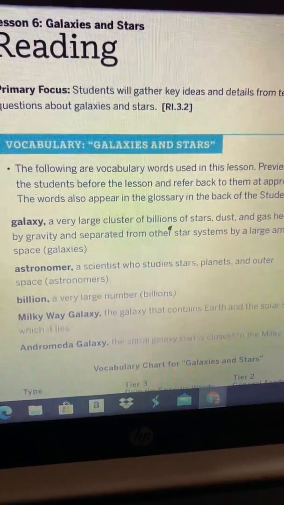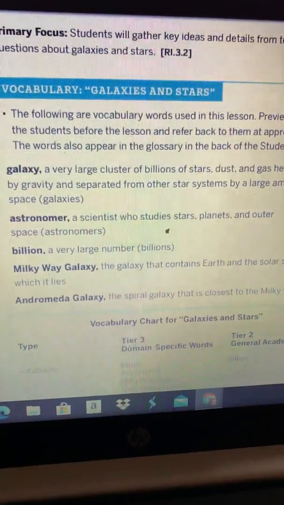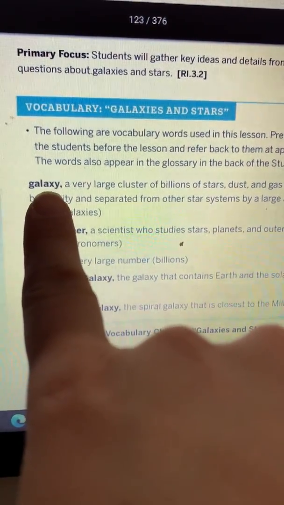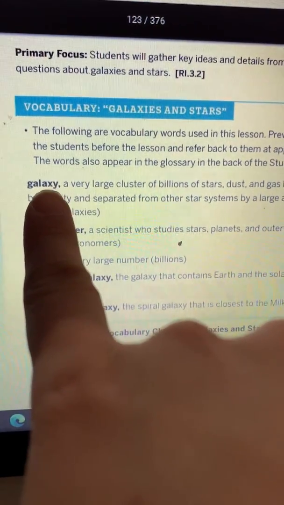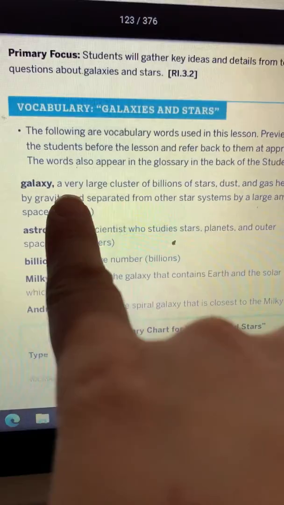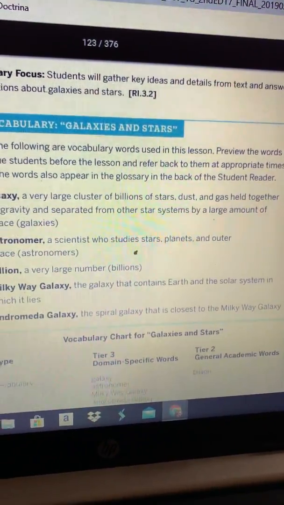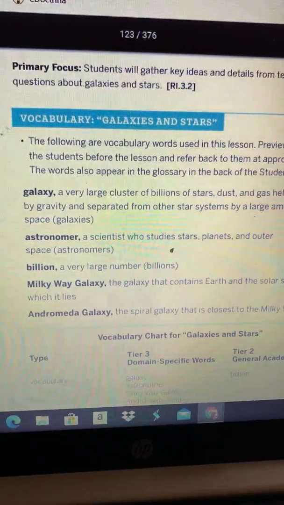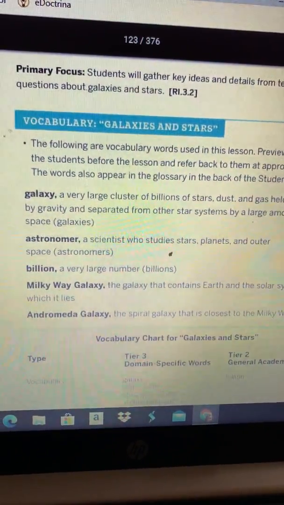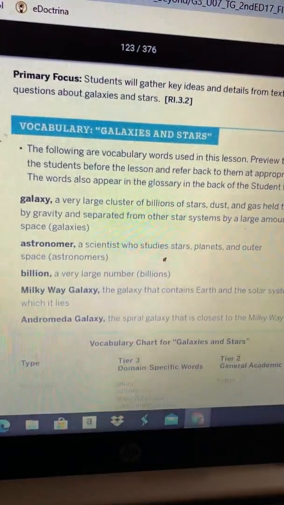All right, just like we do in school, boys and girls, we're going to look at some of our vocabulary words. A galaxy, you're going to be seeing this key word in bold today when you see me reading. A galaxy is a very large cluster of billions of stars, dust, and gas held together by gravity and separated from other star systems by a large amount of space. Plural version would be galaxies.